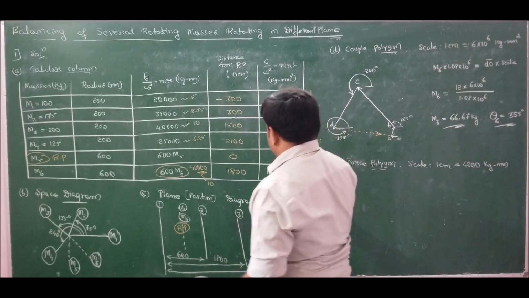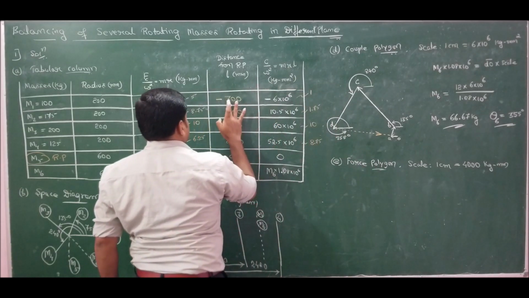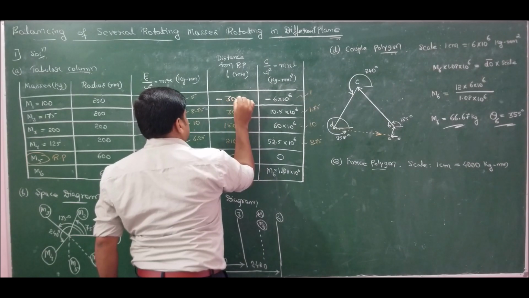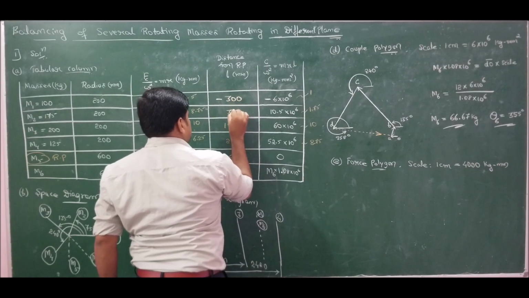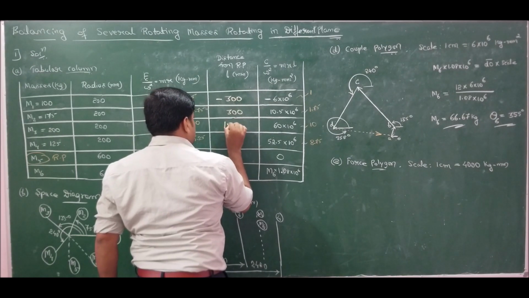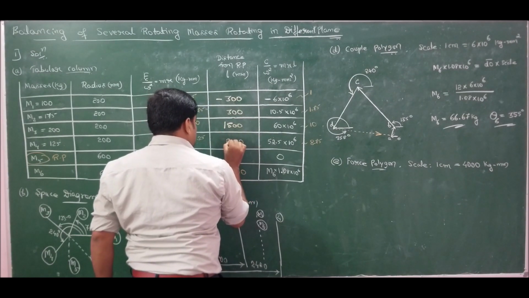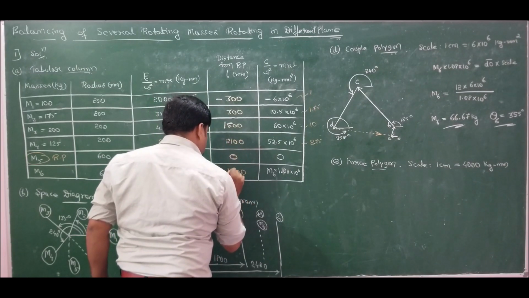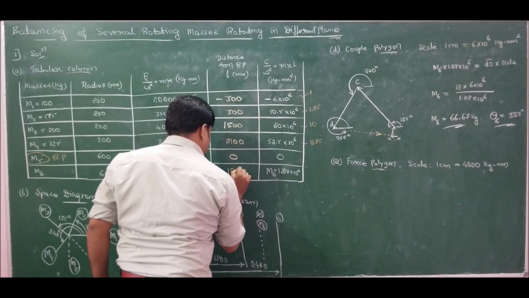So to avoid confusion, let me write it in white chalk itself. This is minus 300, plus 300, 1,500, 2,100, 0, 1,800.